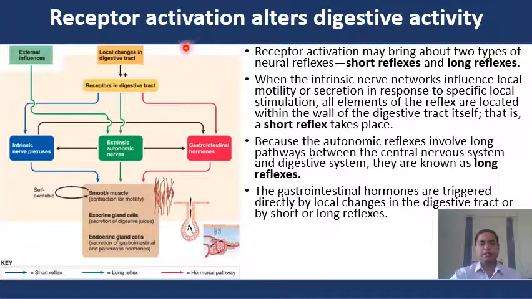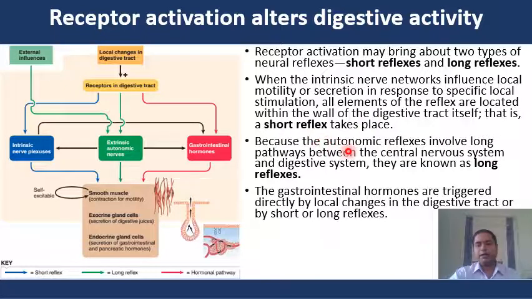Now we will understand how receptor activation in the GI tract can alter digestive activity. Receptor activation may bring about two types of neural reflexes, that is short reflexes and long reflexes. When the intrinsic nerve network influences local motility or secretion in response to a specific local stimulation, and all elements of the reflex are located within the wall of the digestive tract itself, a short reflex takes place.